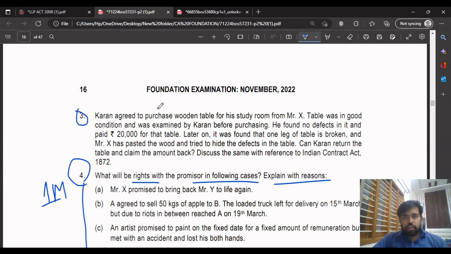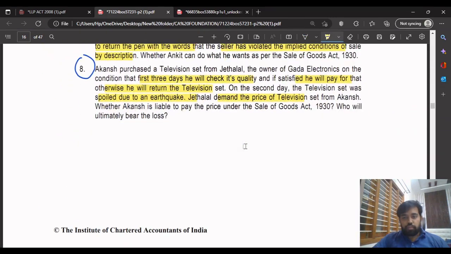Some of the words they have used, those are keywords. In this question, one person, Karan, agreed to purchase a wooden table from another person. The table was in good condition. He examined it and purchased it. But later on, he found out that one of the legs is broken, and it was pasted with wood to hide the defects. So in this case, can Karan return the table and claim the amount back? Discuss the same.